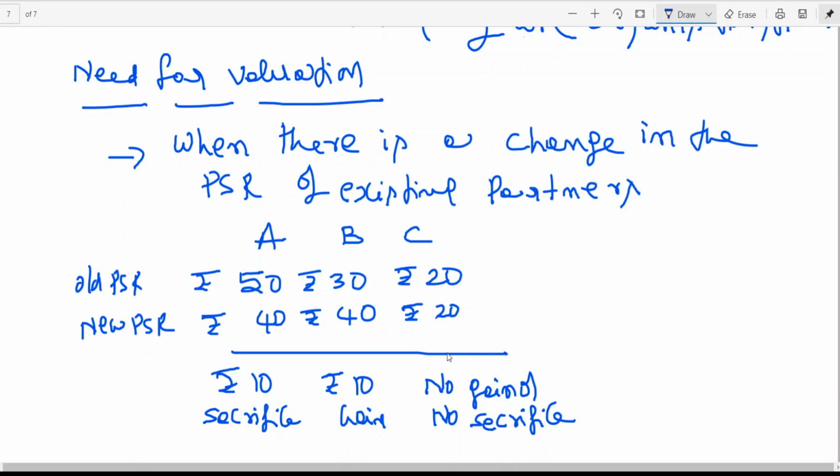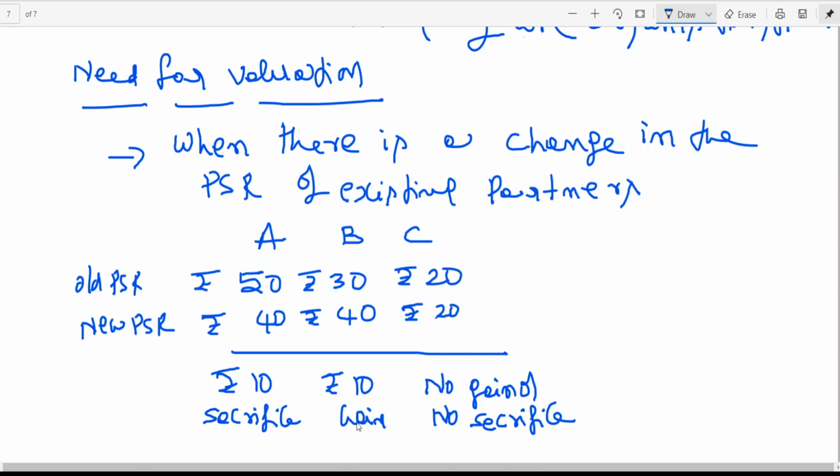So when A is sacrificing, who is gaining? B. That means the person who is gaining must compensate the person who is sacrificing. B is gaining. In future, since he is getting more, he must satisfy A. So for that purpose, we need the value of goodwill, that is, today's reputation. So how much must he compensate?